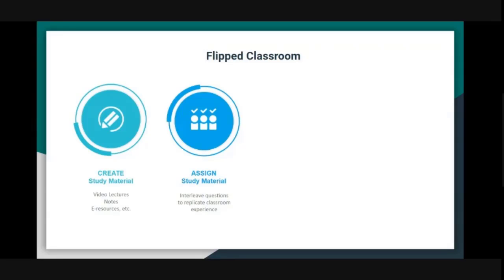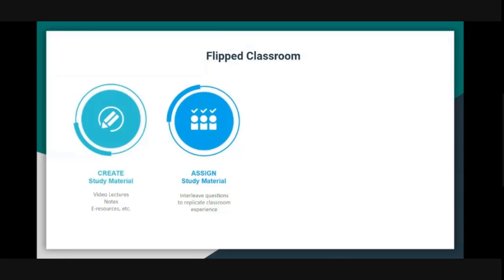So in such a way, we can always interleave questions in the middle of that study material, so that when the student is accessing it in offline mode, in asynchronous mode, in a self-paced mode, they know where to stop, they know what to focus on. If they are not able to answer that question, they should have the flexibility to review the previous portion and then come back and answer this question, right? So it's a form of knowledge check. How you can assign this or create this, we will talk in just a moment.